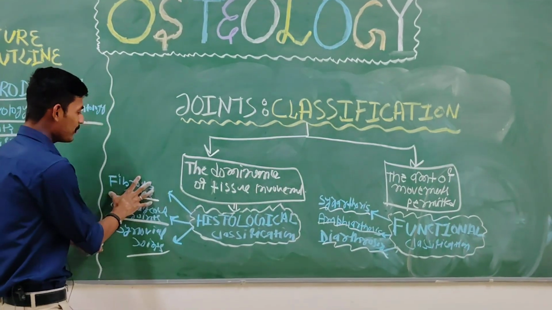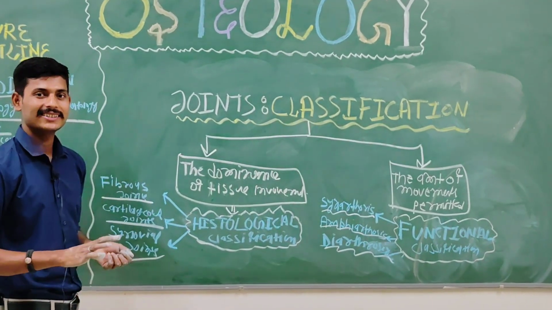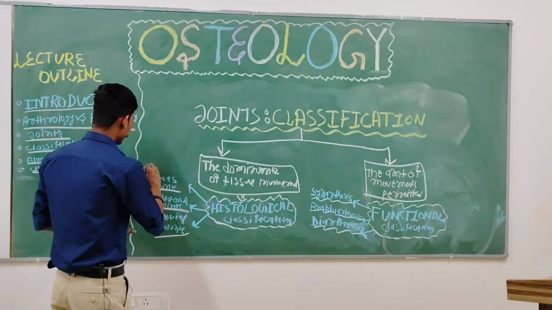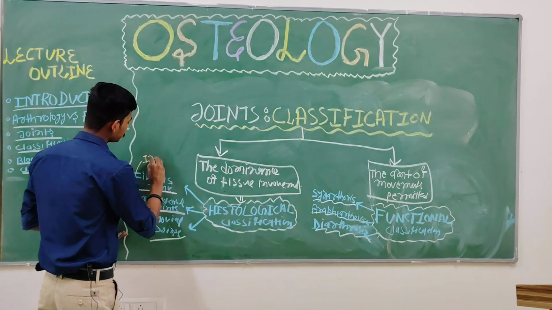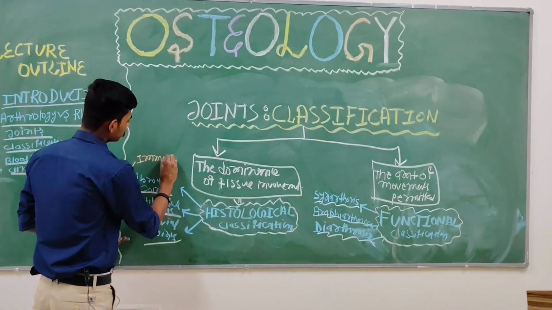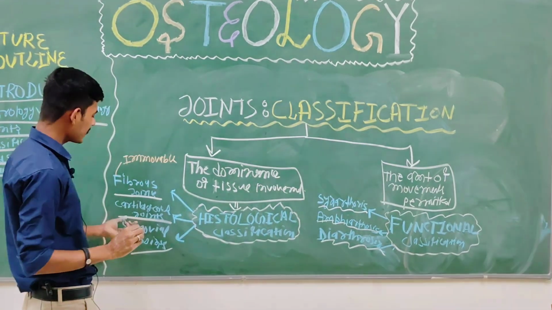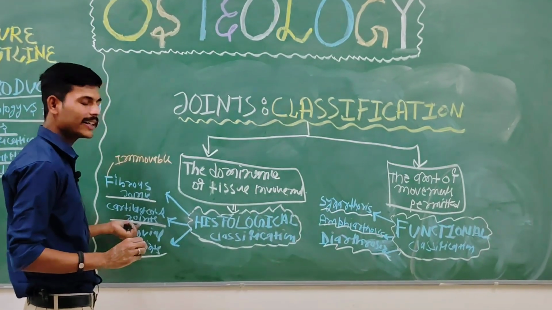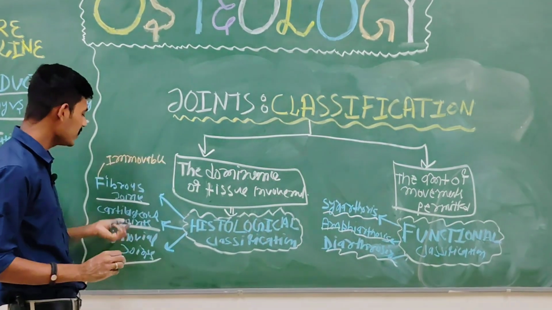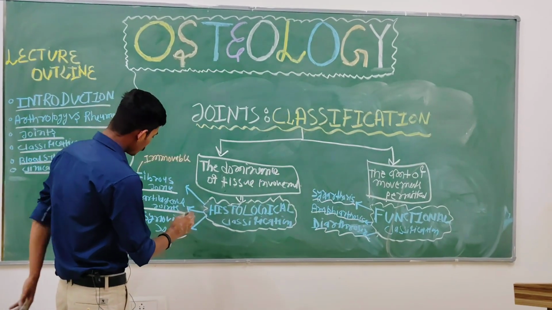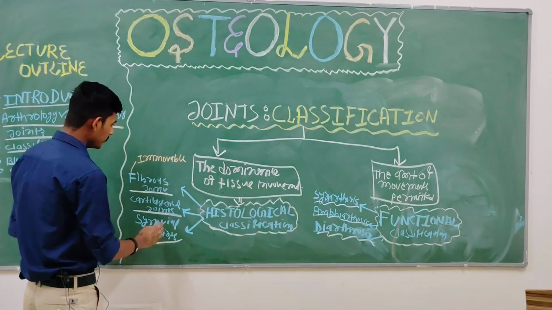You know that fibrous joints are immovable. Whereas cartilaginous joints are relatively a bit movable, so we can say partially immovable.